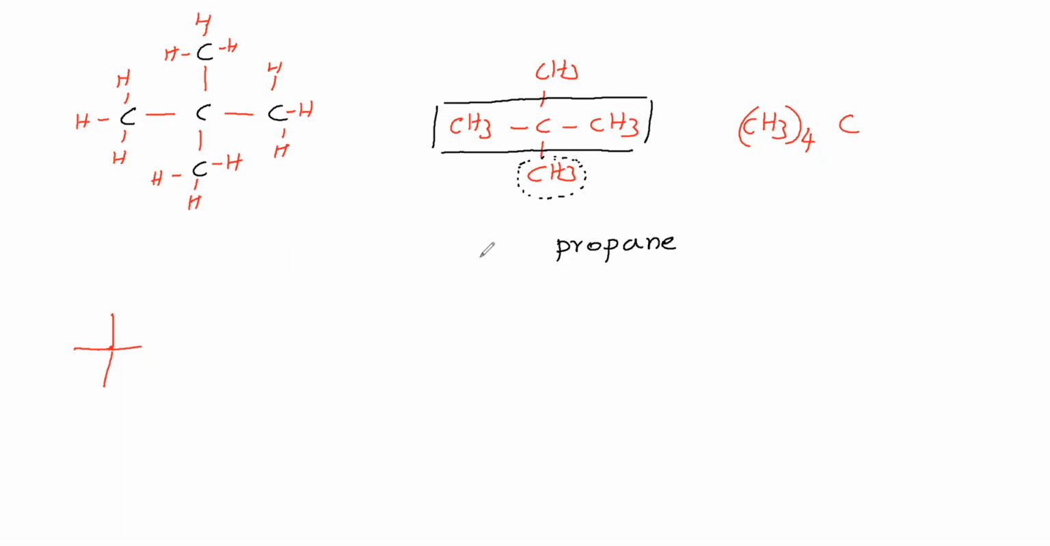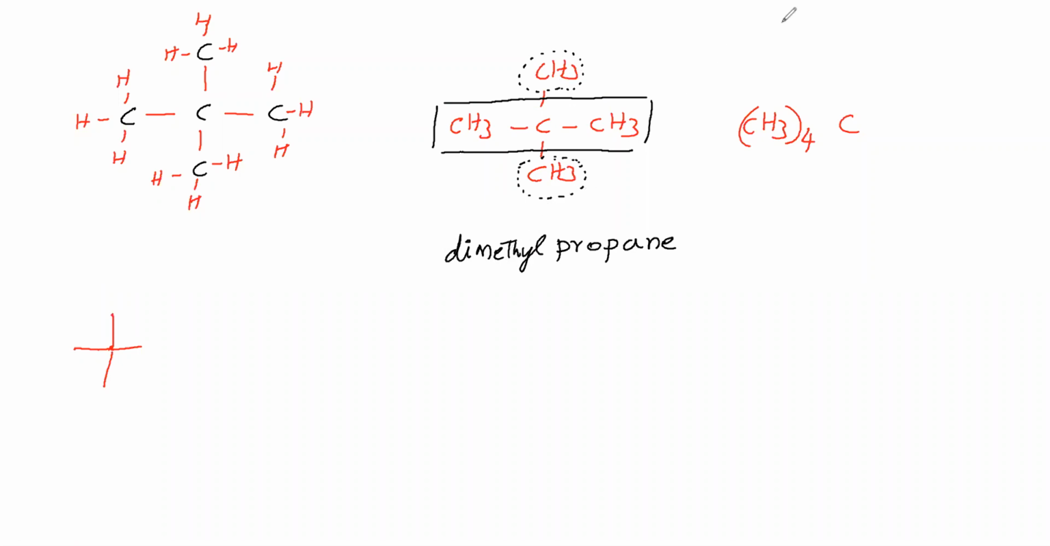This branch name is what? Methyl. That methyl, we will write as a prefix. This is also a branch, and this branch name is also methyl. How many branches are there? Two branches. Both branches are methyl groups, both are the same, therefore we can write dimethyl.